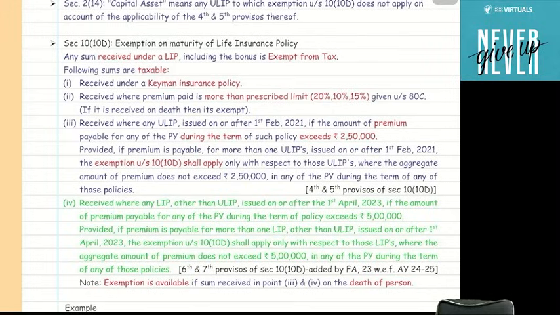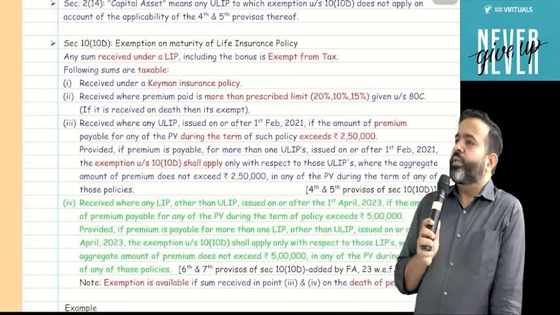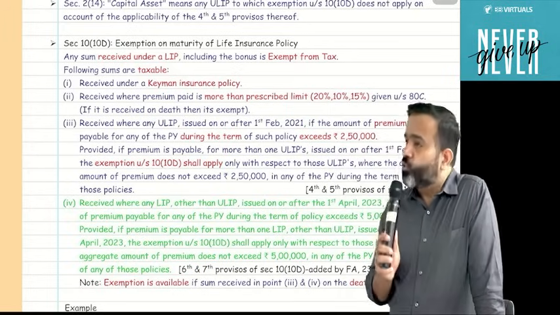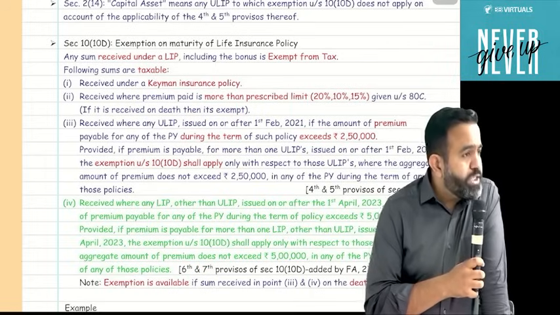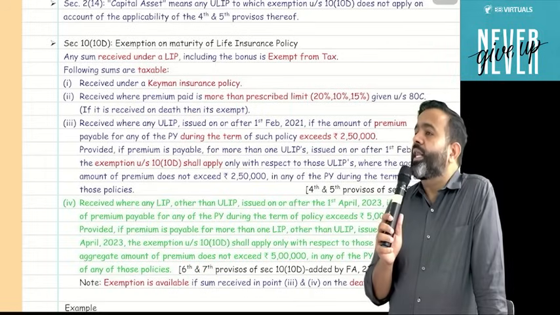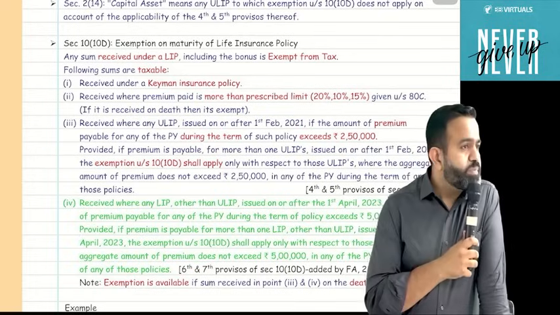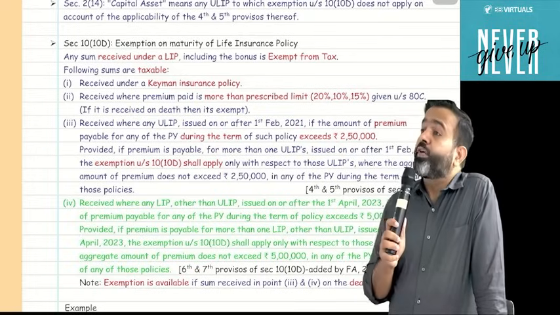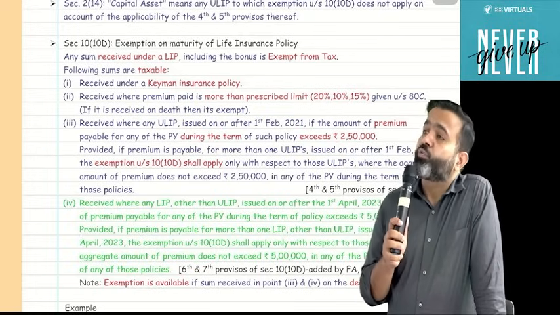But remember, now the question is, sir, where will ULIP maturity be taxable? Normal life insurance policy maturity is taxable under other sources, but ULIP maturity will always be taxable under the head capital gain. And capital gain will always be long-term capital gain under section 112A.